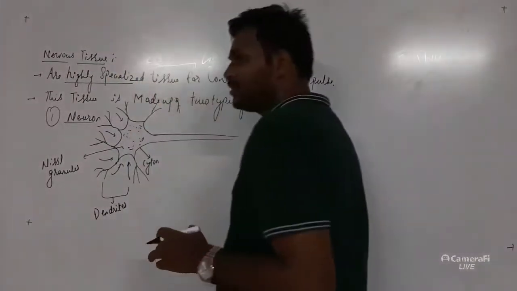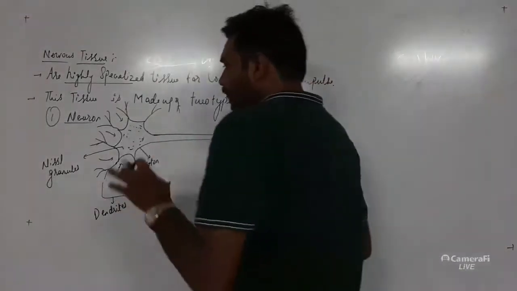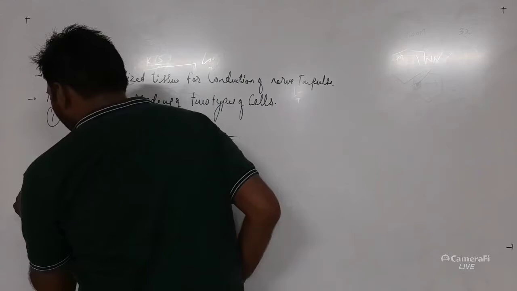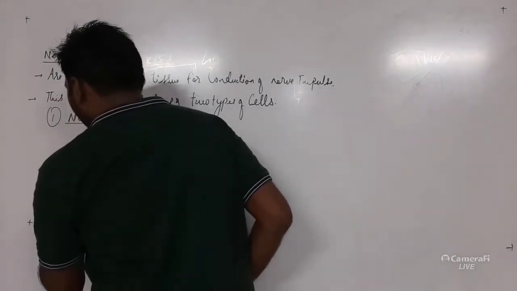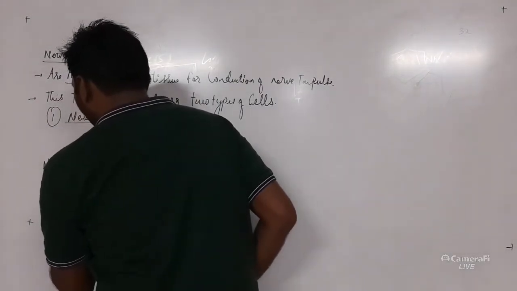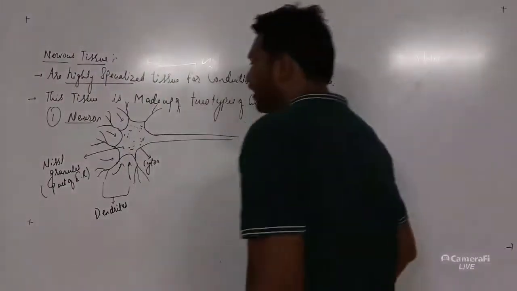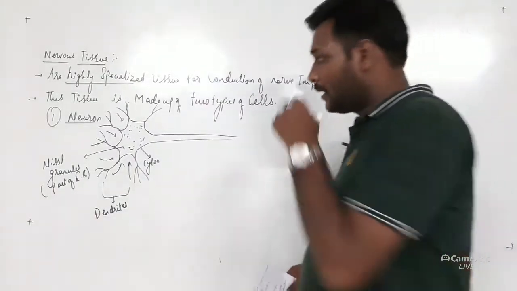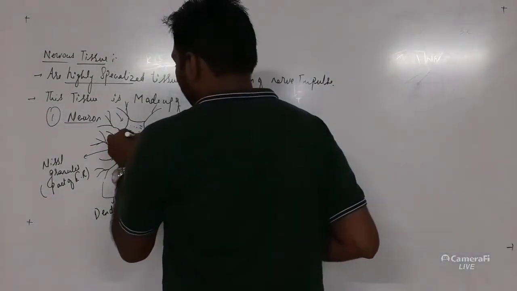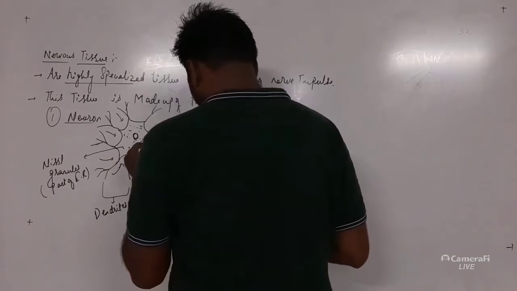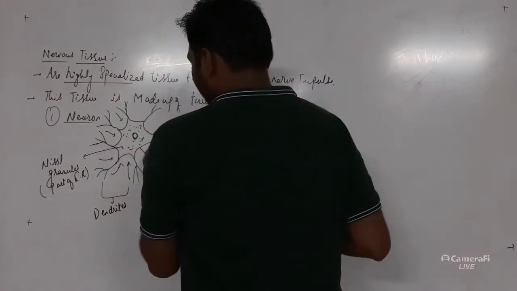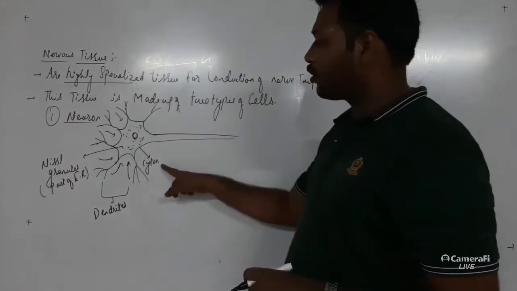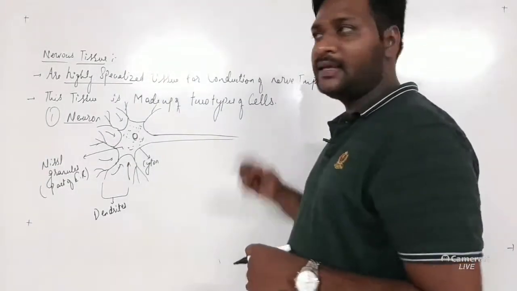Now these Nissl granules are nothing but fragments of the endoplasmic reticulum, the ER. As they are part of the endoplasmic reticulum, they help in protein synthesis. Here there is a central body. The neuron consists of three main parts basically: the dendrite, the cyton or cell body, and the axon.